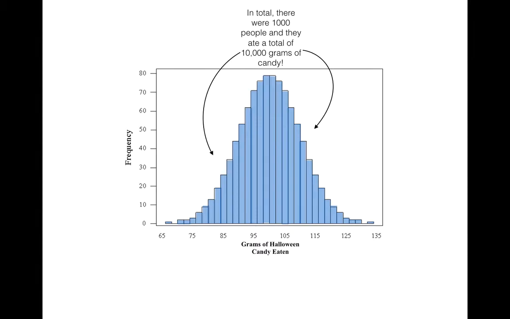Great. So now that we know the total, we can find the mean, which is 100 grams. And we can even find the standard deviation if we had really accurate data. For this one, the standard deviation is 10 grams. I know that because of the original data, which you don't have access to here. So with this information, we can tell a lot about what happened here with the grams of Halloween candy eaten.